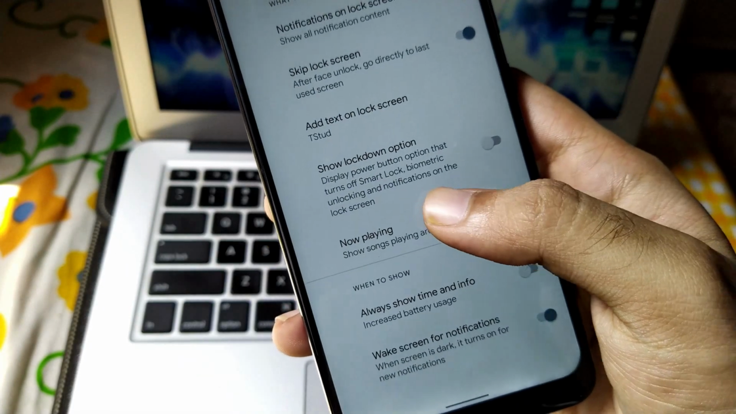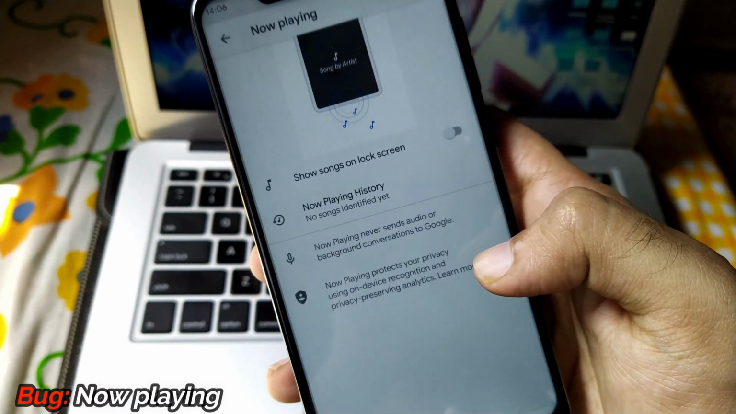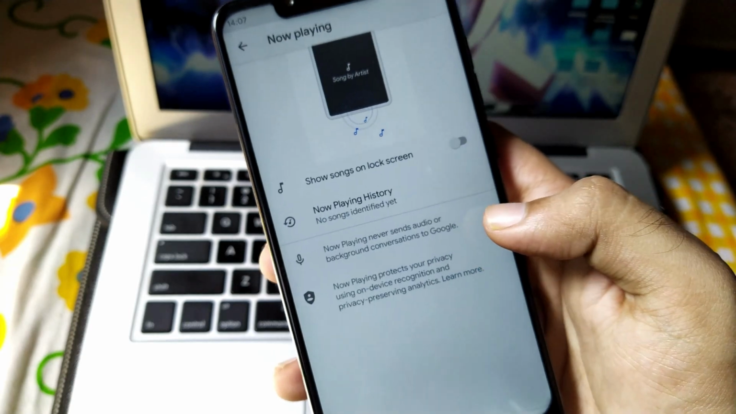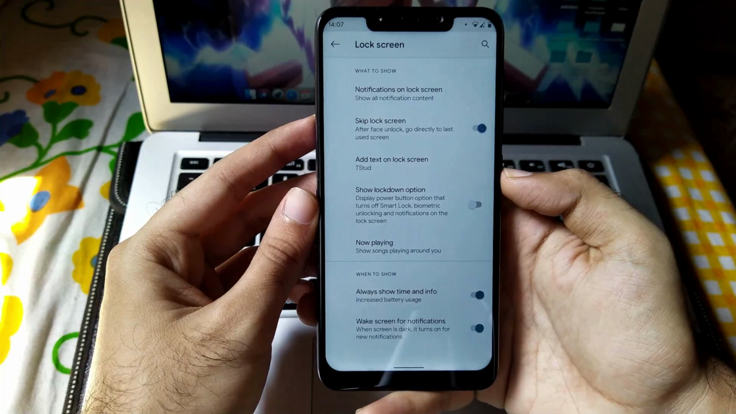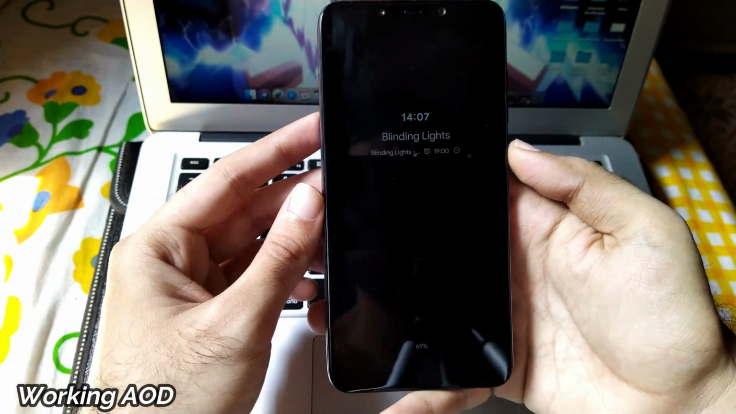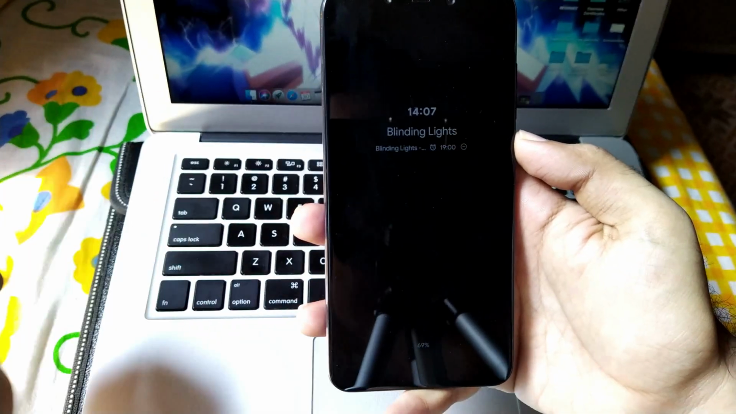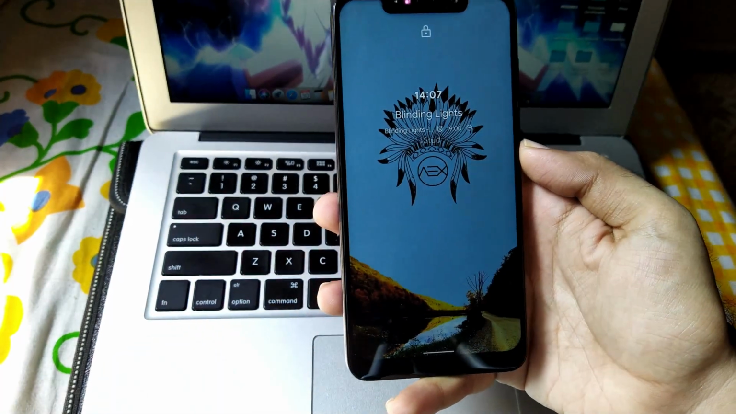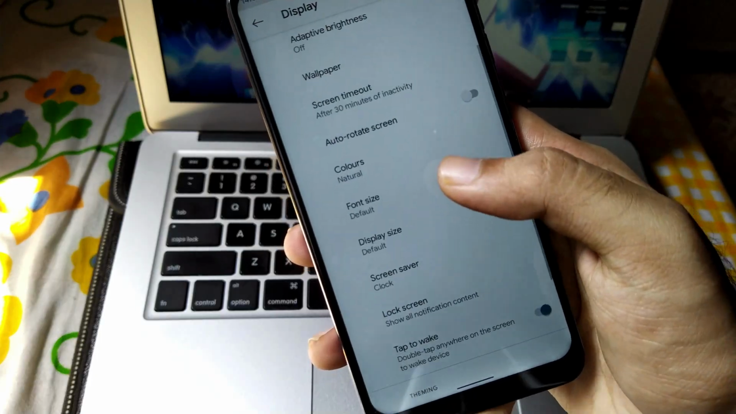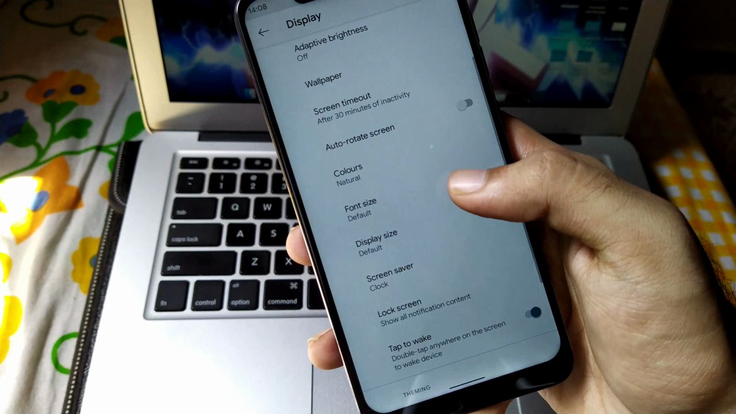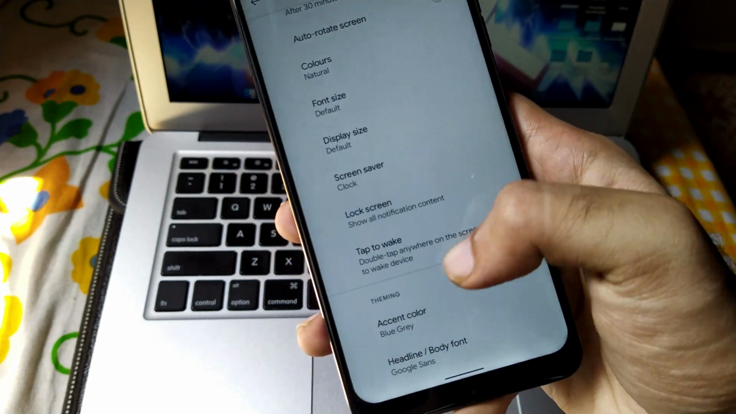Talking further, you will also get some things like Now Playing, but Now Playing has some issues and some bugs, so it doesn't work on this ROM. But for sure you will also get always on display. The always on display on this ROM works pretty fine, smooth and stable, and it has no issues at all. This is something newly added by the community itself, but the thing is that enabling always on display will consume more of your battery.